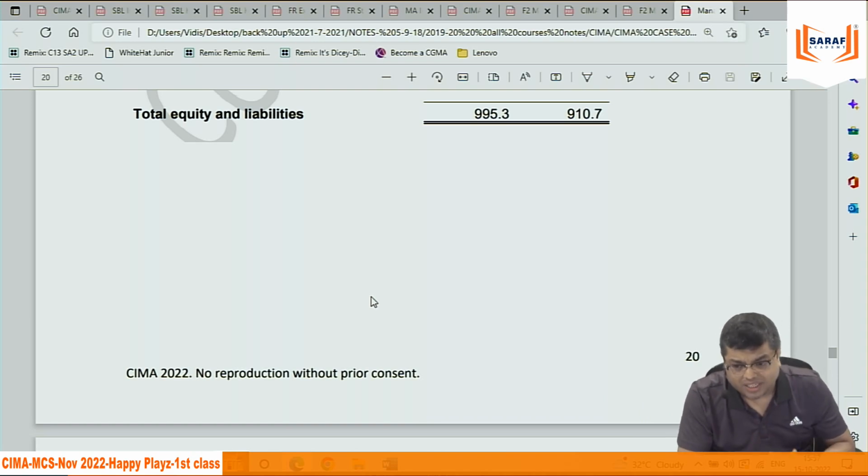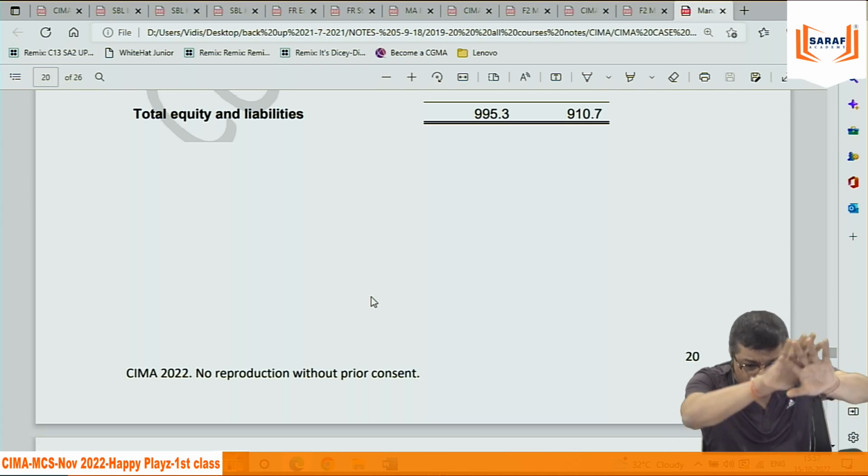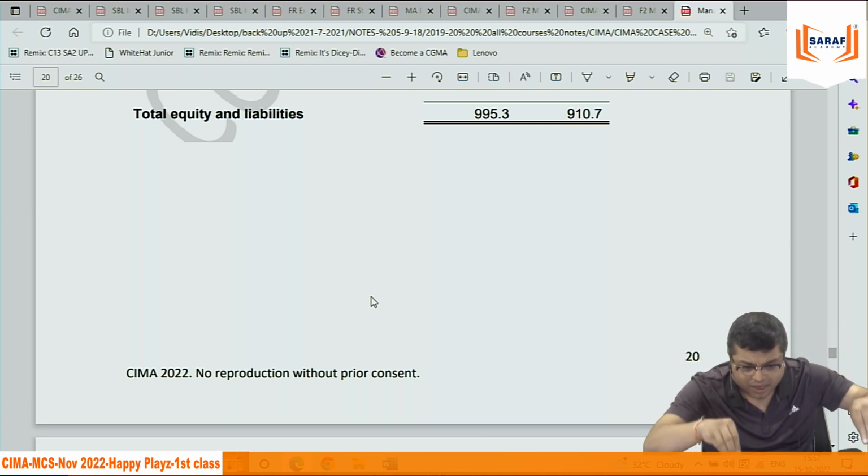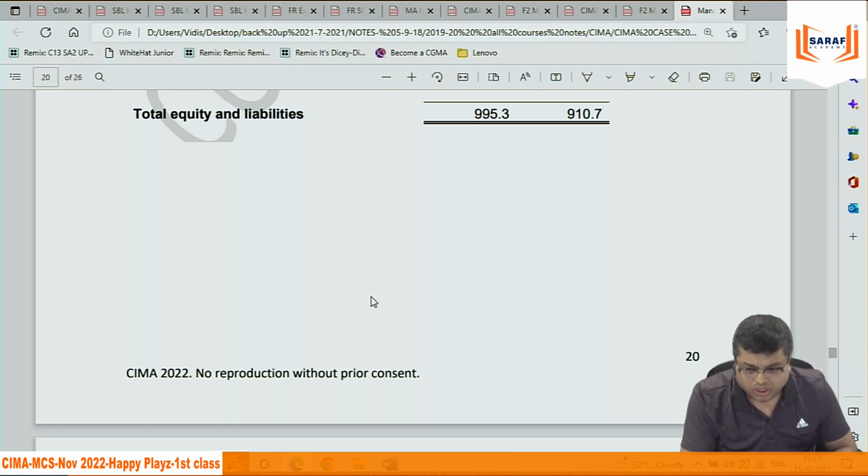Along with that, they have added somebody saying that we can do revaluation of our assets. Can we do revaluation? Is it allowed? How we will be able to do the revaluation? How we will be able to account for that? With a scenario, with some write-ups, some figures, some analysis, and then they are asking question.